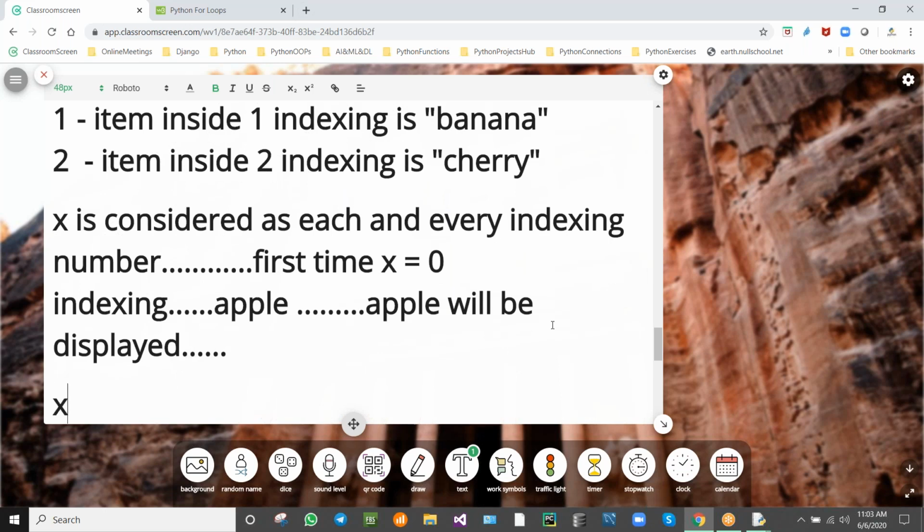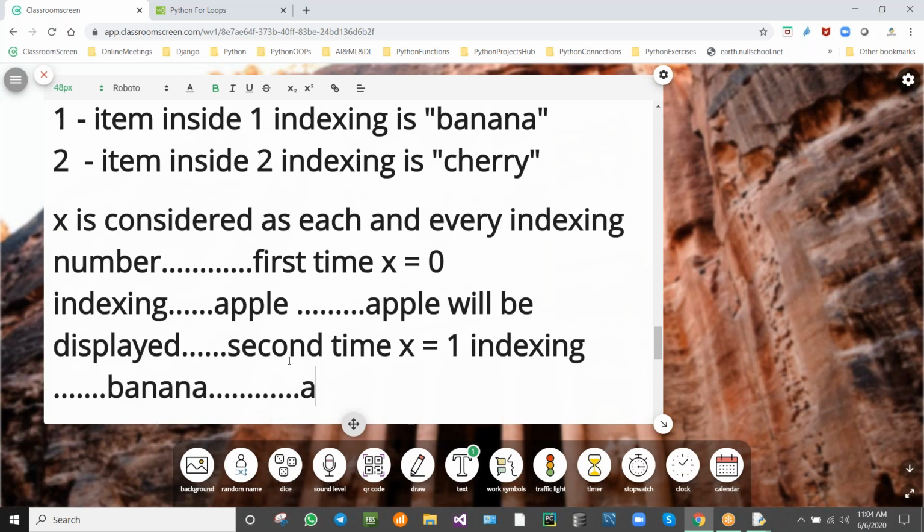The second X, so second X it will be 1. Second time X is equal to looping, isn't it? X is equal to 1 indexing. That is apple, that is banana. Banana will be displayed.